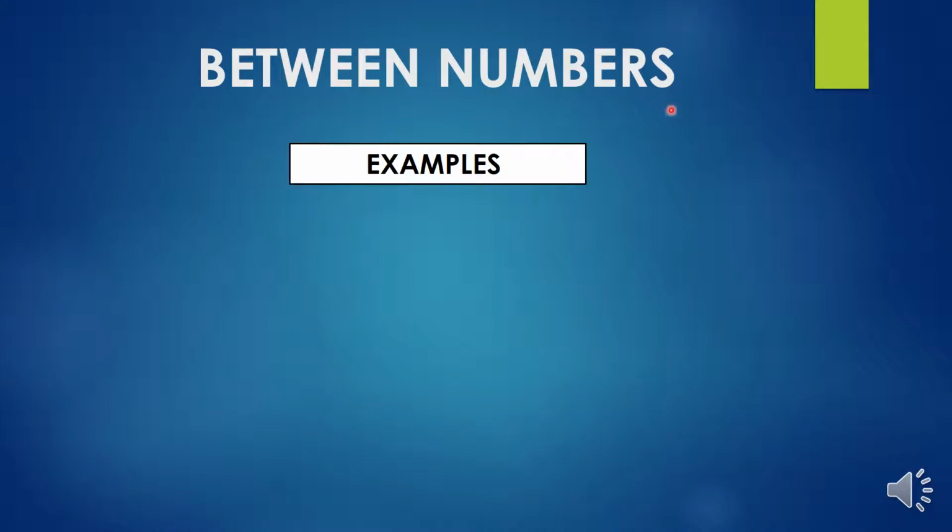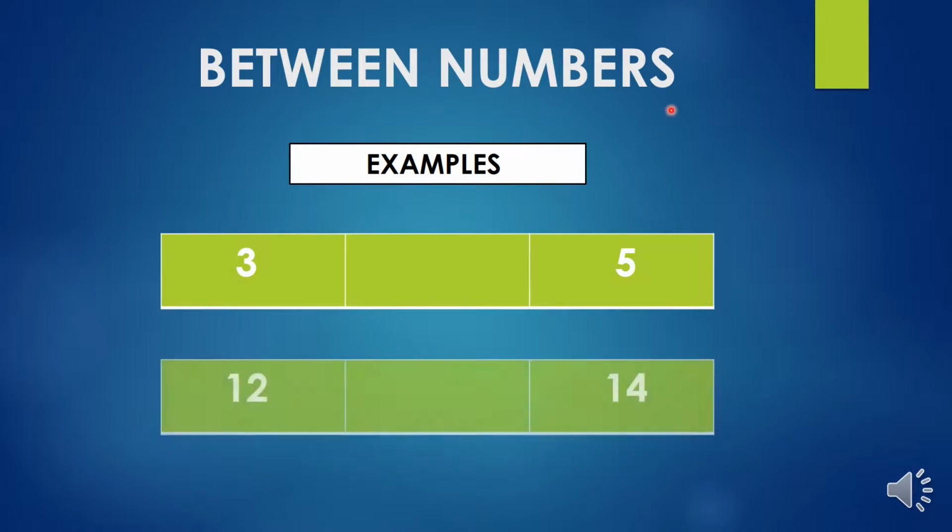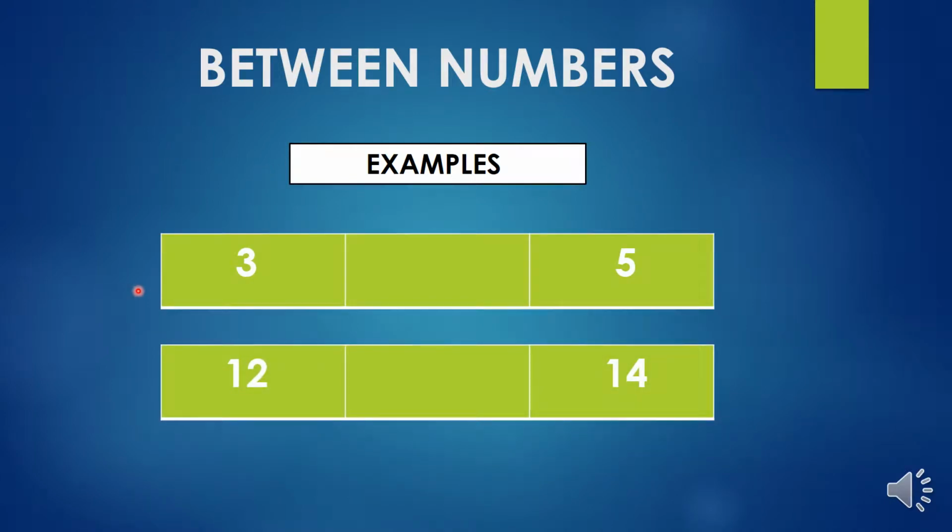Between numbers: the number which comes in the middle of two numbers which are in order is said to be between numbers. We all saw many examples of between numbers and things. Here are more examples of between numbers. The first example is, what number comes in between 3 and 5?